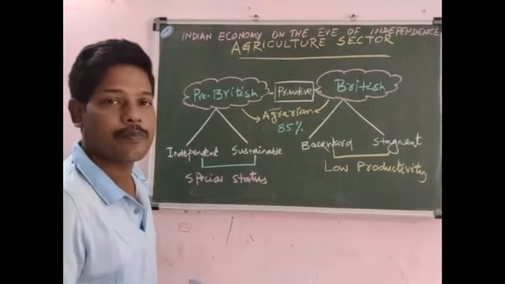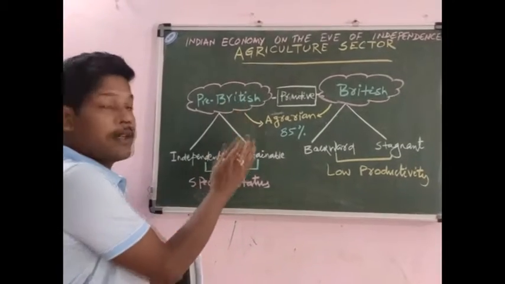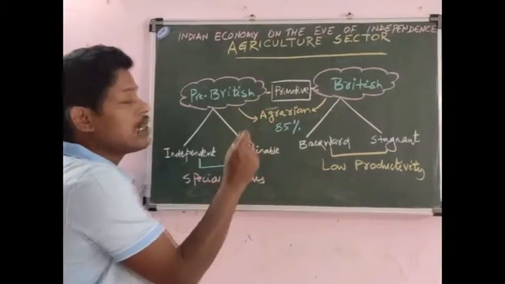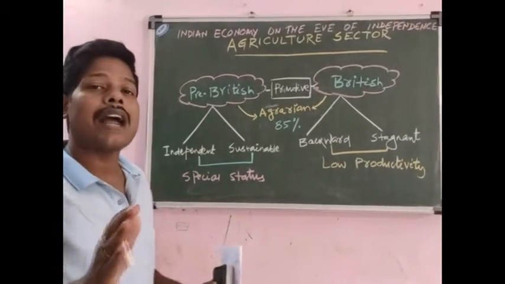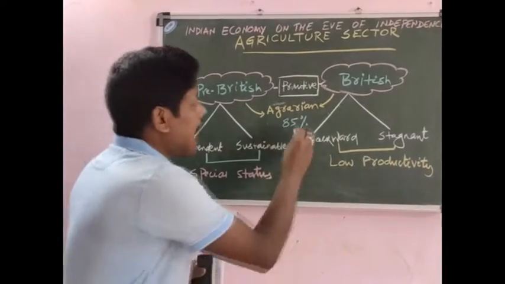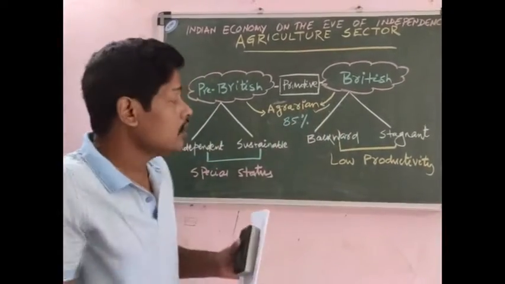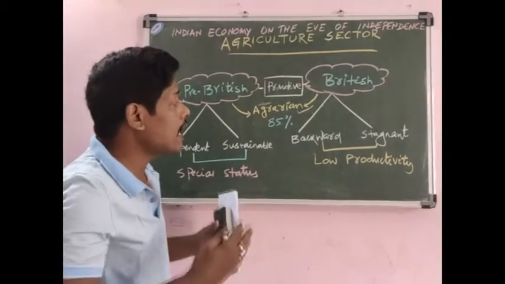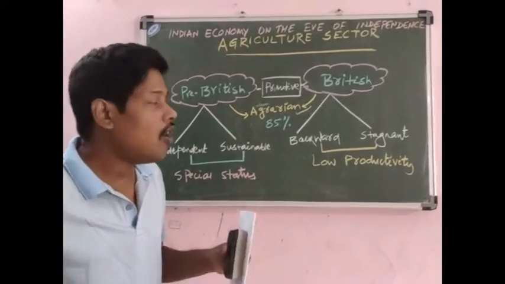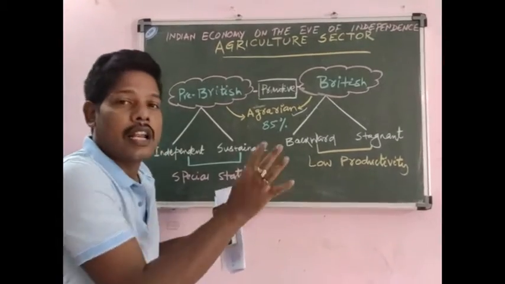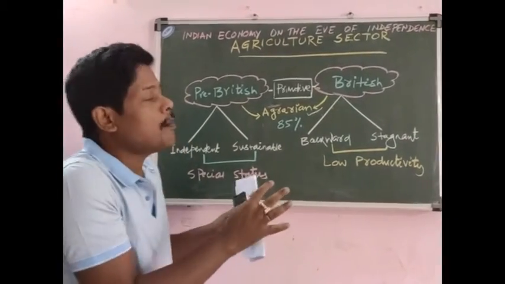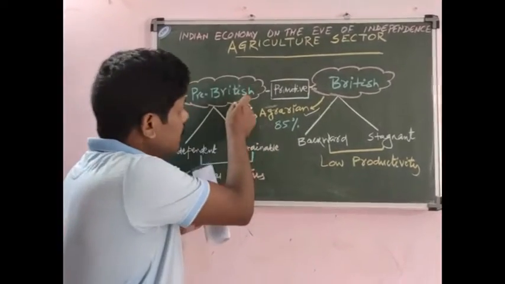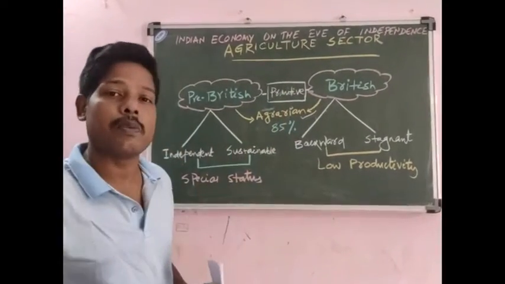In both the pre-British and British periods, the Indian economy was characterized as an agrarian economy, because 85% of its total population got their livelihood directly or indirectly from the agricultural sector. So agriculture is the prominent sector of the Indian economy in both periods.